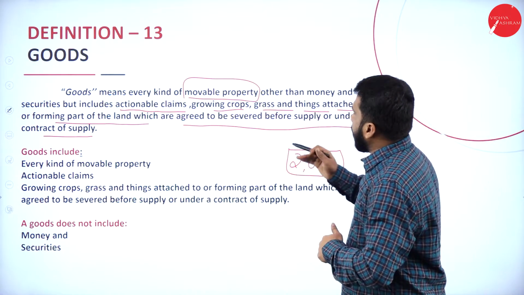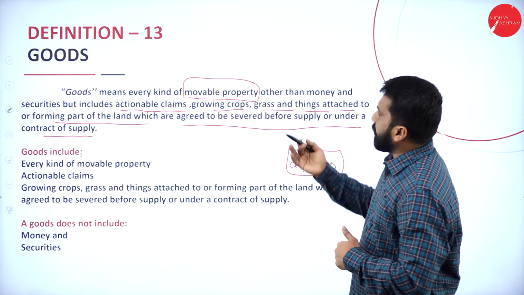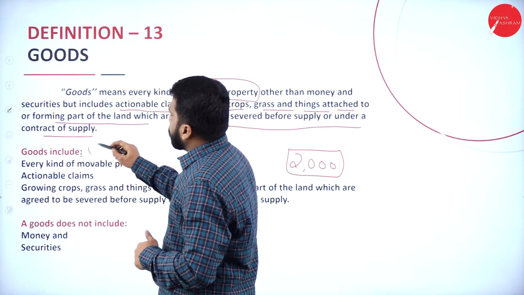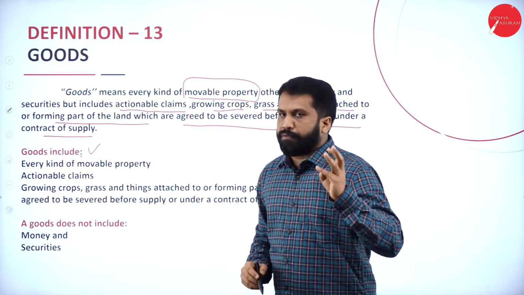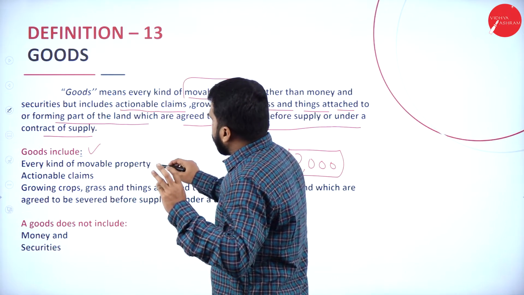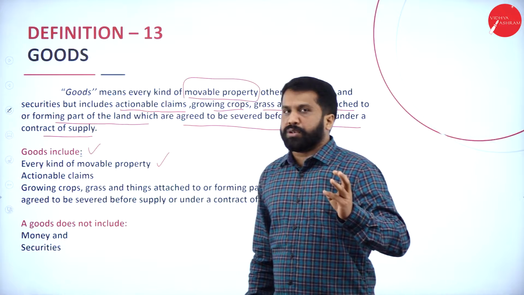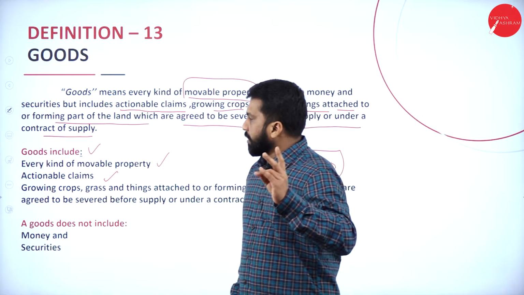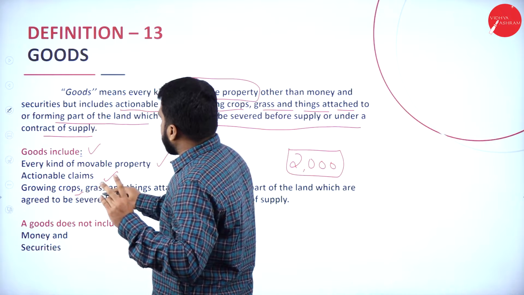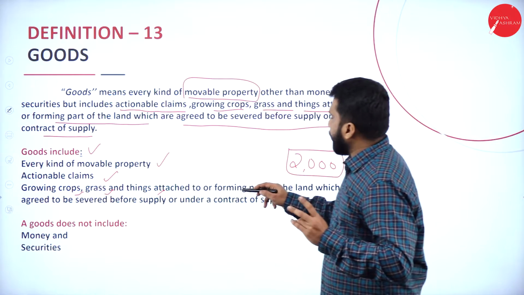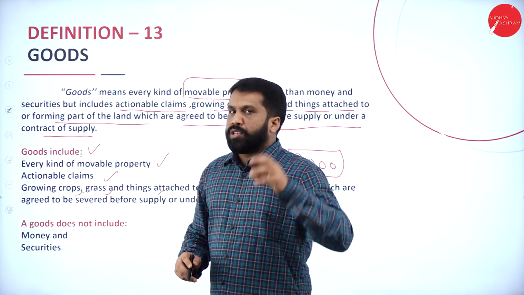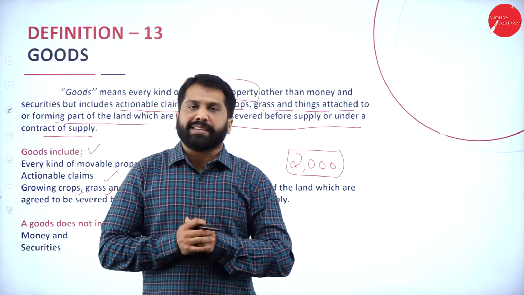Now, so we're done with all this. Remember, goods includes what? First point, every kind of movable property. Hope you understood. Any actionable claims, you understood. And the third one, growing crops, grass and things attached to or forming part of the land which are agreed. Like you have growing crops actually.